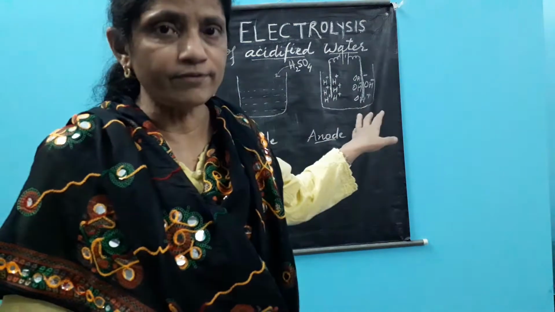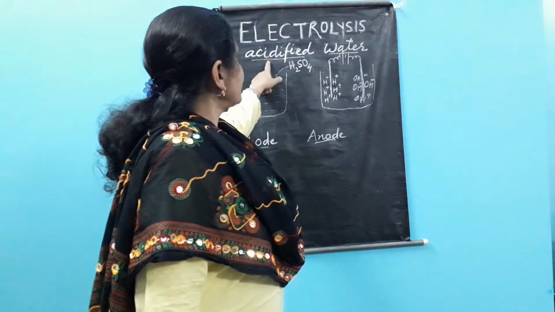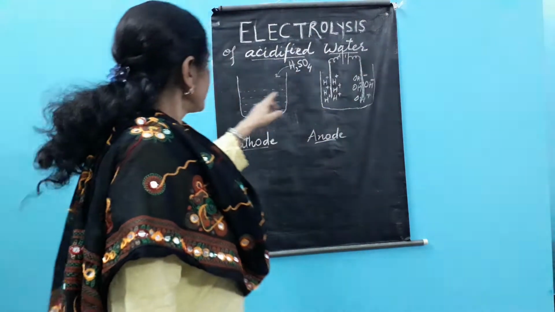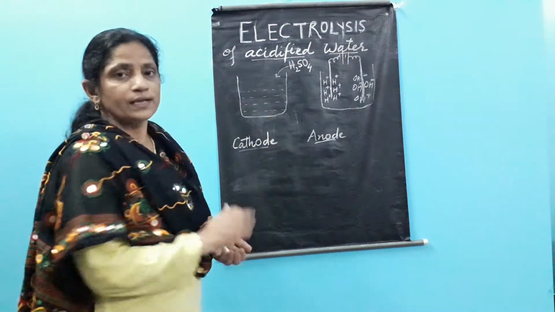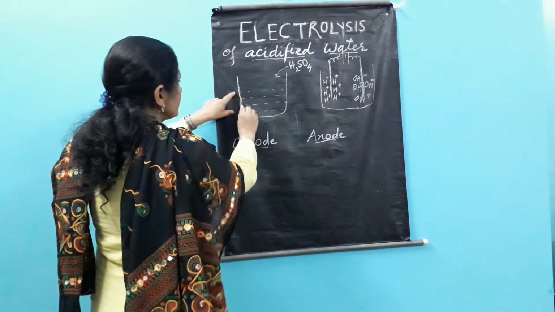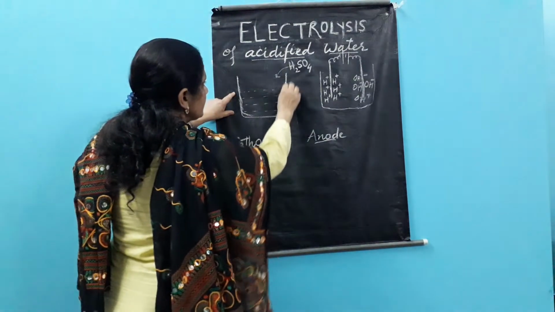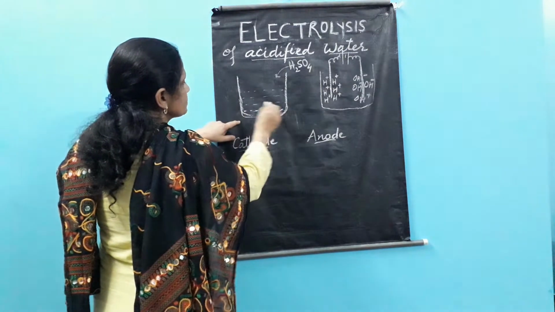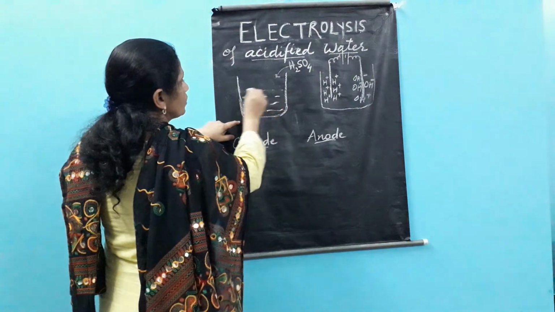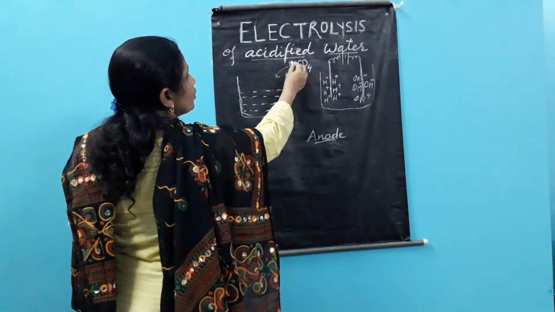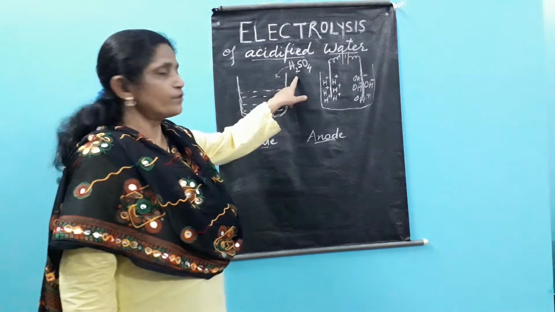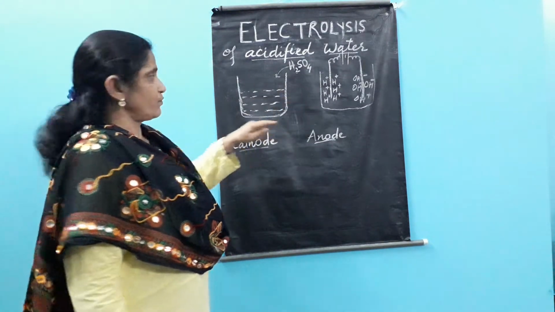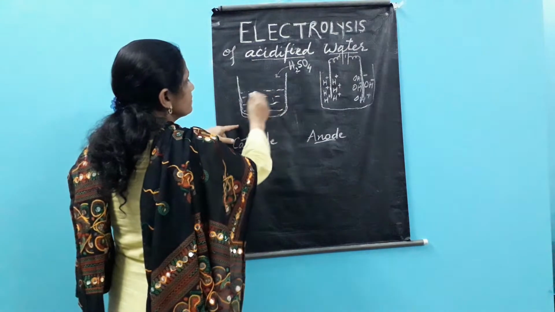Right now in the lab, we take acidified water. For that, we take a beaker, and in this beaker we take some water, and in the water we add a few drops of concentrated H2SO4, and then we mix it well.